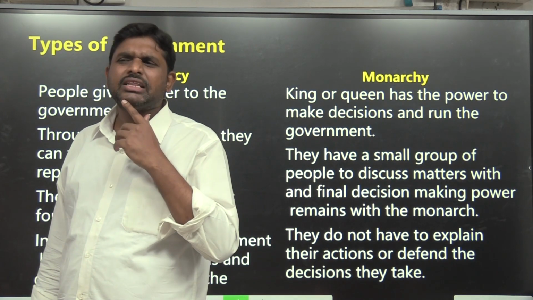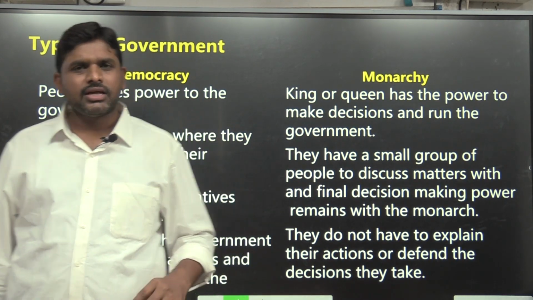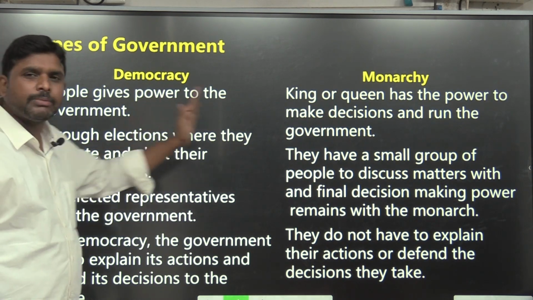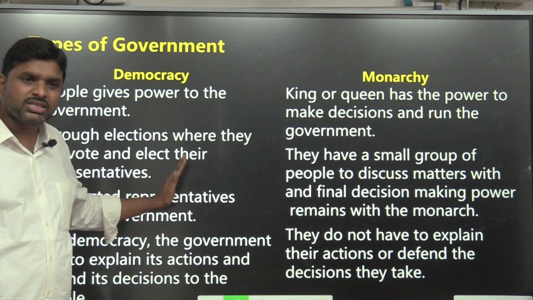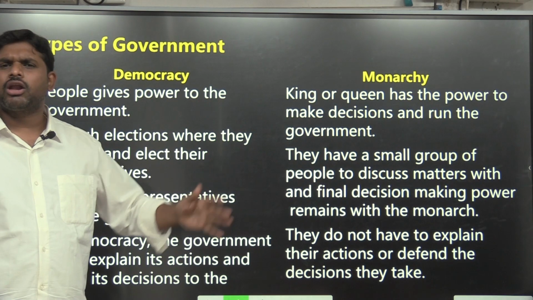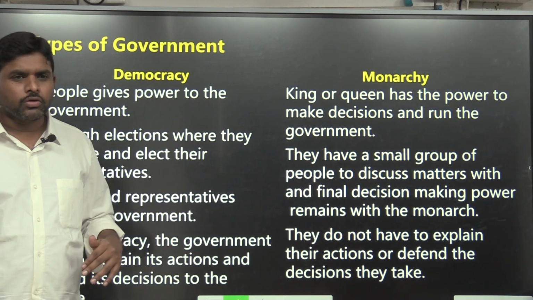So how many governments are there, sir? Two types of governments are there. Different varieties of governments exist, but in the 6th class we are discussing only two types. One is called democracy, the other is called monarchy. Others like oligarchy are also there, different governments are there. I will be telling you in due course.